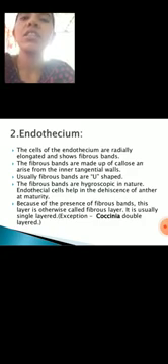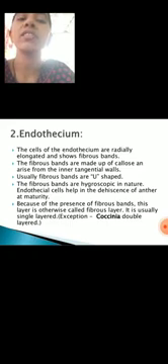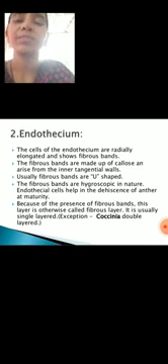It is single layered, but sometimes it may be several layers, for example in Capsicum and Datura, where the endothecium consists of several layers. But generally endothecium consists of only a single layer. So this is the second layer, endothecium.